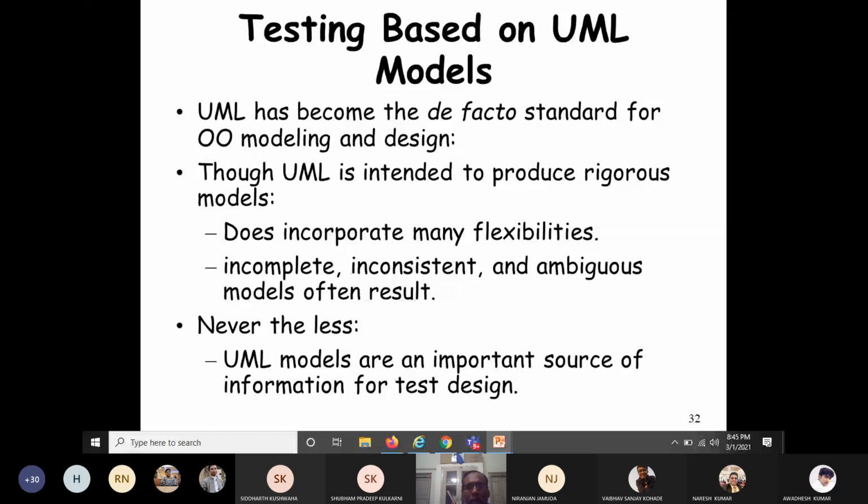Still, UML diagrams are an important source of information for test design. From them we can get so much information which can be used for designing test cases for object-oriented software. That's why, even with these minor limitations, people are migrating towards testing object-oriented software using UML diagrams.